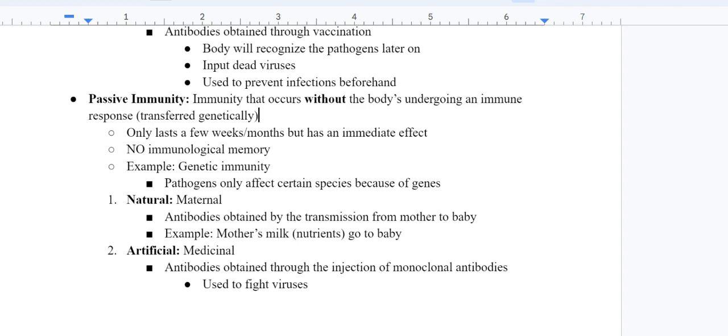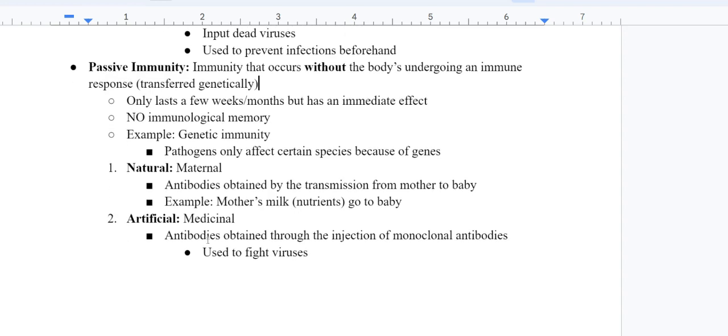An example of this is genetic immunity. It's when diseases from certain species only affect that certain species. For example, a disease that an animal has cannot come to humans because it affects a different species. We are genetically immune to that type of disease. Now, there are two types of passive immunity. There's natural, which is maternal, and artificial, which is medicinal.